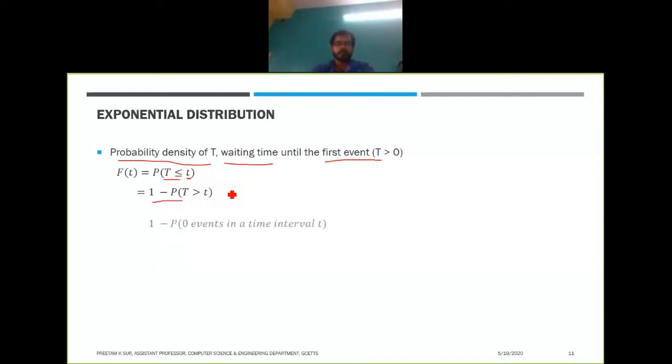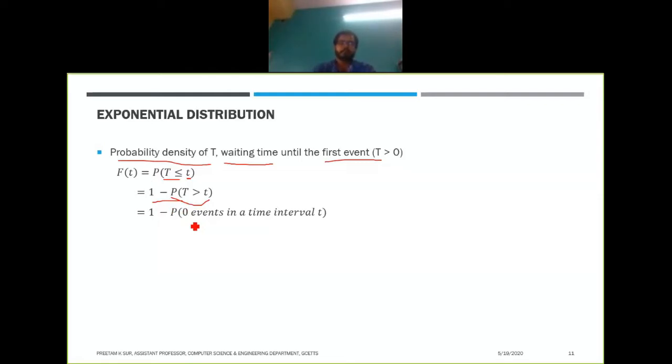So what does it mean? It means there will be zero events in a time interval t. So the probability that T is greater than t is equivalent to the probability that zero events have occurred in a time interval t.